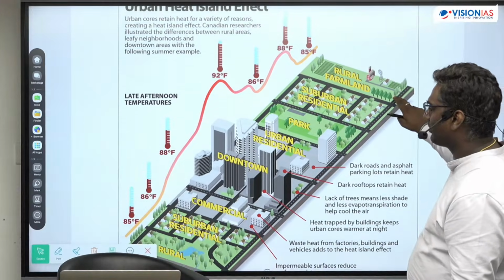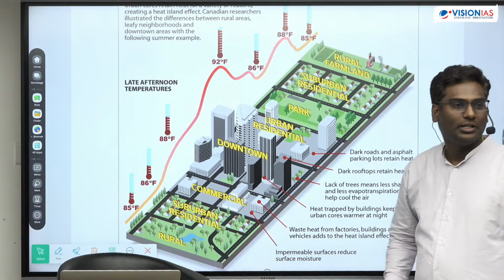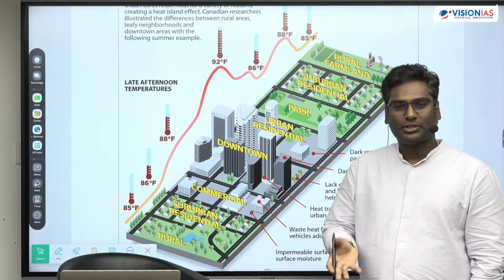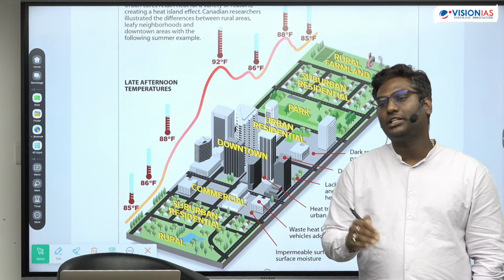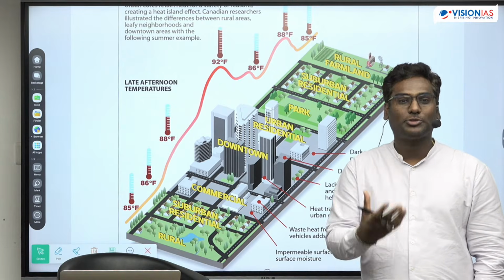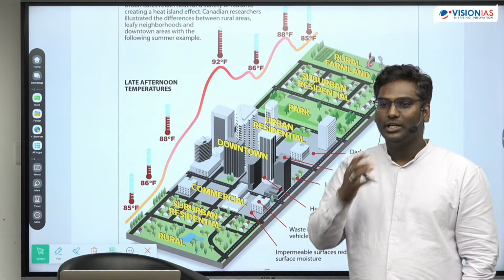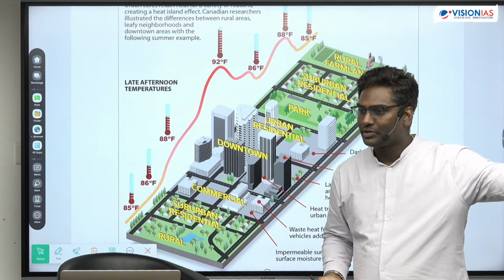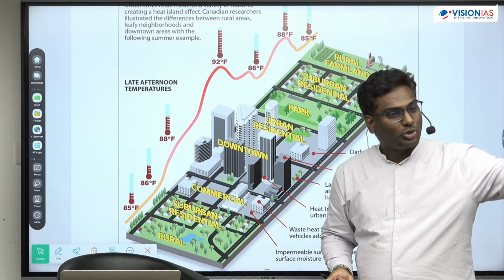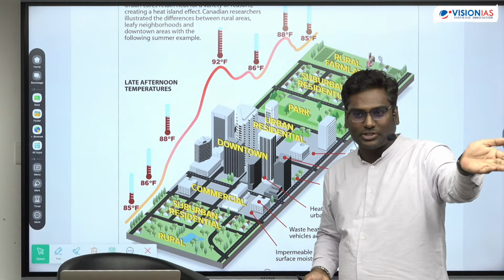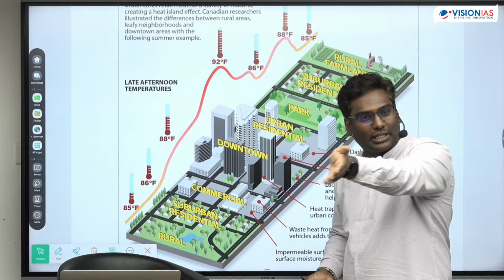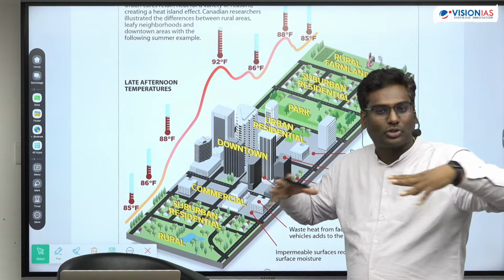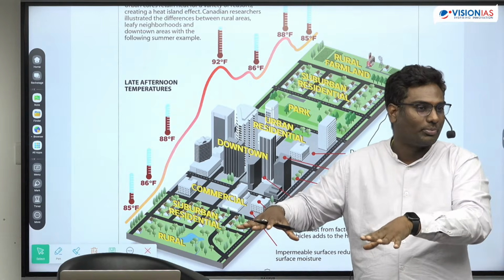Yes, we go to the concept of urban heat island. See, basically what is urban heat island? Like for example, take Delhi. Inside Delhi city, this is well experienced during the night times. Inside the city, let us say, you will feel a lot of heat. As you go out of Delhi during the night times, when the agrarian landscape starts, you'll feel the cold winds and the temperature will be normal, right?